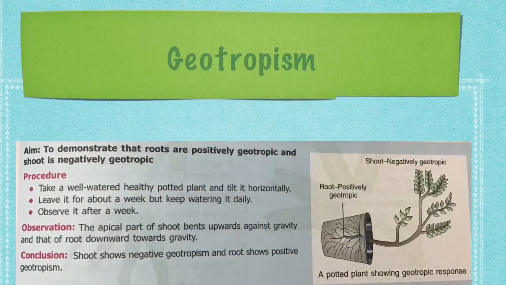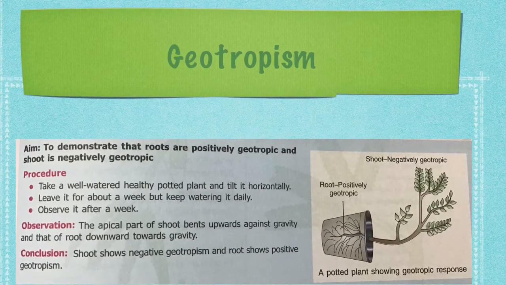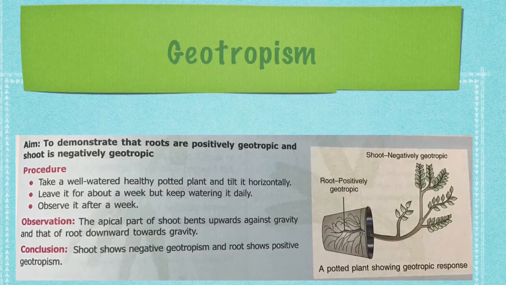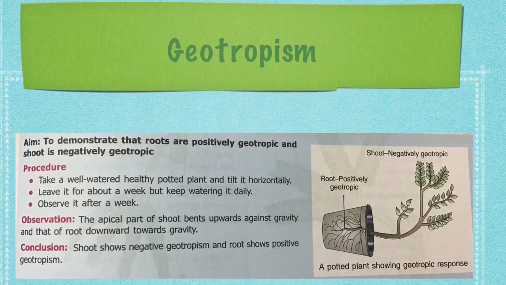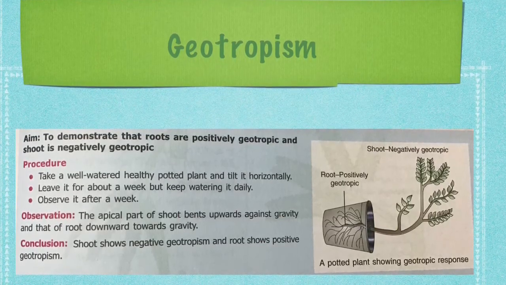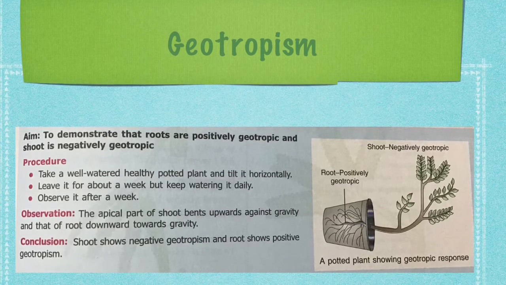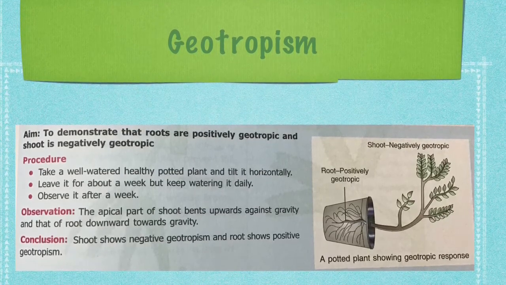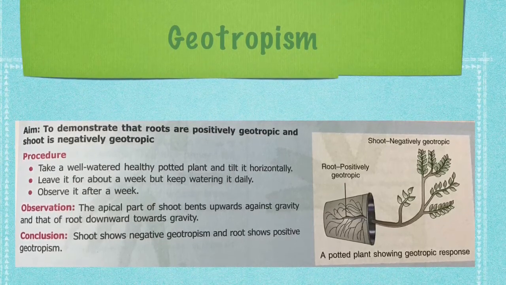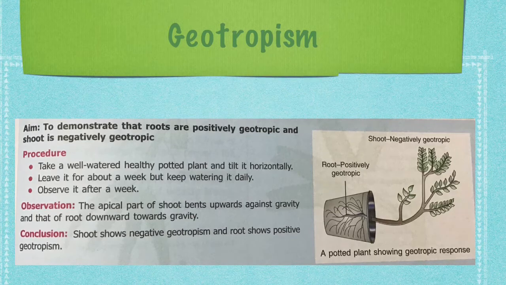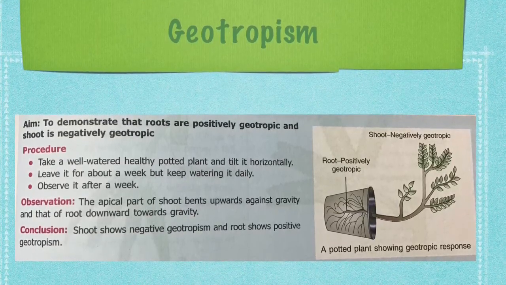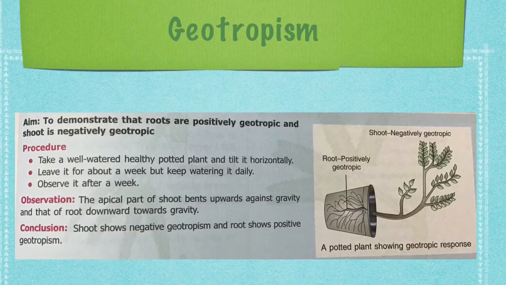The response of plants to gravity is called geotropism. The roots of plants always grow downward in response to gravity. This makes sure that they will find soil and water. The stem of plants always grows up, away from the pull of gravity. This makes sure that they will get light. So in this activity, we are going to demonstrate that roots are positively geotropic and shoot is negatively geotropic.